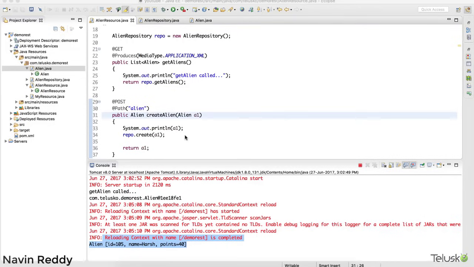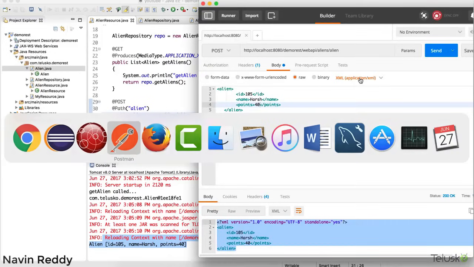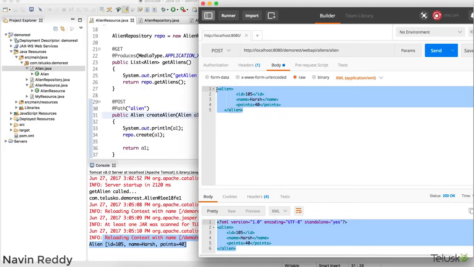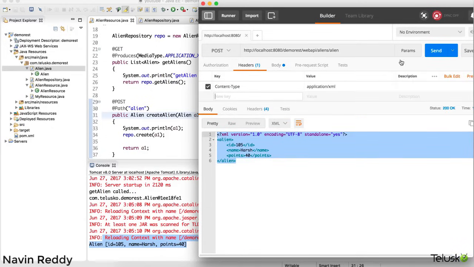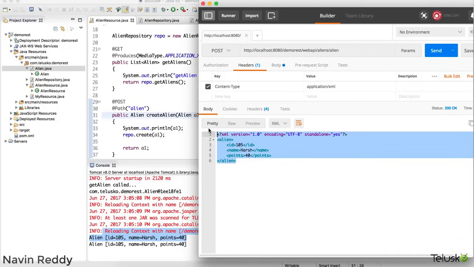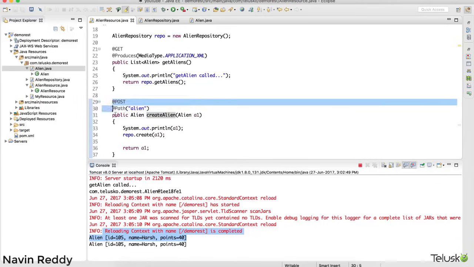Now, just to make a quick recap of what we have done, if I open Postman here, as you can see, we are sending data. Whenever you send POST data to the server, you have to select POST from here, mention the URL and the alien as well. Then click send, but before sending you have to also send the data. I'm using raw data here. In raw data you type your XML, and specify that you're sending XML type data, not JSON. In headers you also mention the type of data, so that's XML, and click on send. You can see you're sending your data to the server. So that's how you send a POST request.